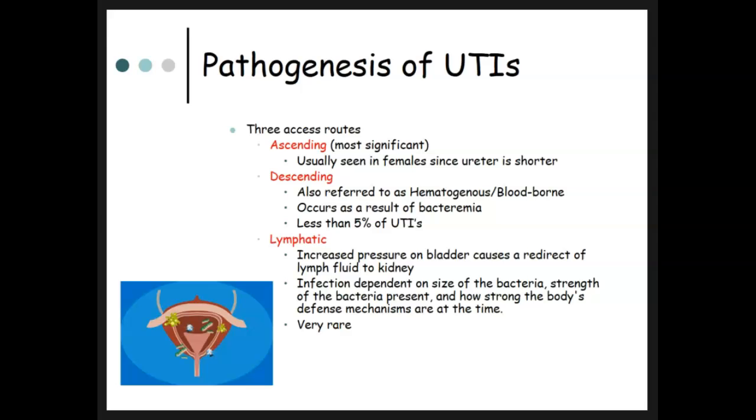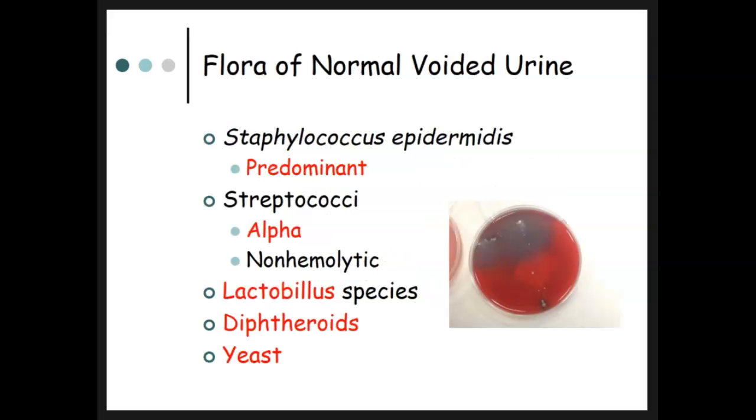This occurs as a result of bacteremia. Less than 5% of UTIs happen this way. And then lymphatic. You have increased pressure on the bladder, which causes a redirect of lymph fluid to the kidneys, and that would be pretty rare.